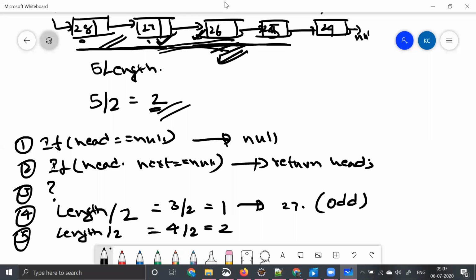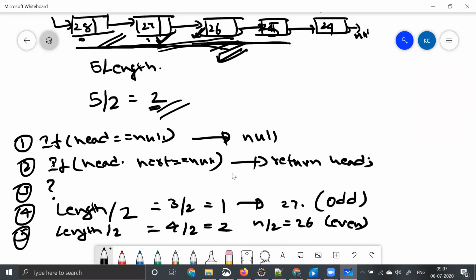Then you will be formulating it as n by 2, which is 26, right? It is even. But let's say the interviewer is saying, no, take 27 as the middle element. Do not take 26 as the middle element. At that time, you have to formulate something like this: n by 2 minus 1, which is 25, right? The total length by 2 minus 1. This is how you have to calculate the index. So you have two options here.